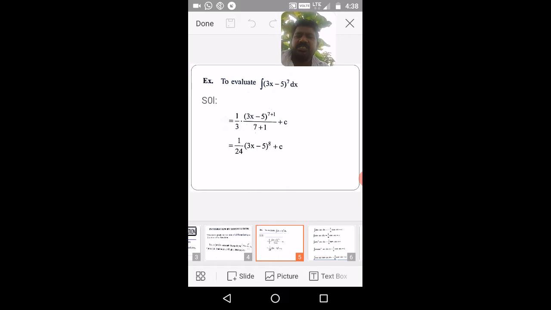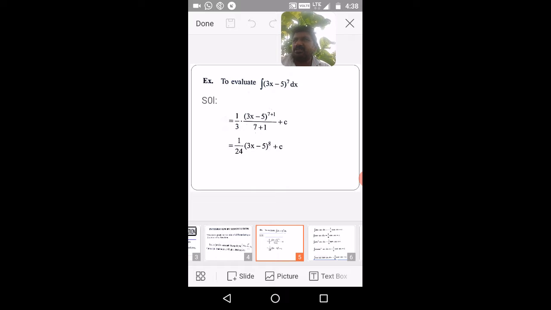Otherwise, using the direct substitution method, not the formula, what you have to do is: you know the integration of x power 7 dx is x power 8 by 8 plus c, so instead of x we have this 3x minus 5, so substitute 3x minus 5 with t. 3x minus 5 equals t.